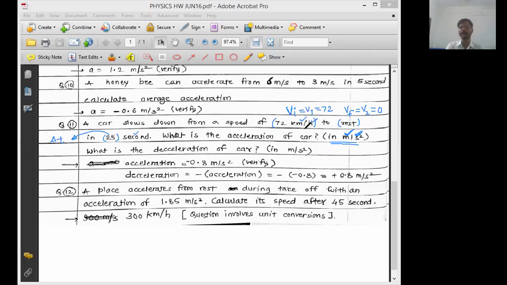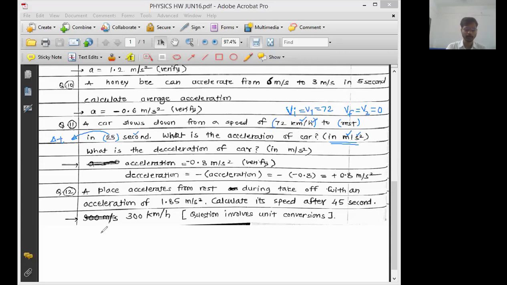Up to this, reply in the chat box, agree, disagree. I want you to understand this thought, because the final answer is asked in meter per second square. Small a, small d. Agree? Okay, agree? Yes, very good. So now we understand this thought. Finally they want distance measurement in meter and time measurement in second. So we have to convert this kilometer per hour into meter per second. Only then we will get the final answer.